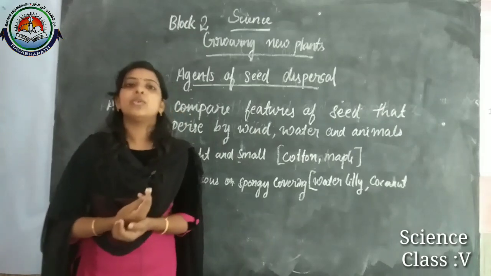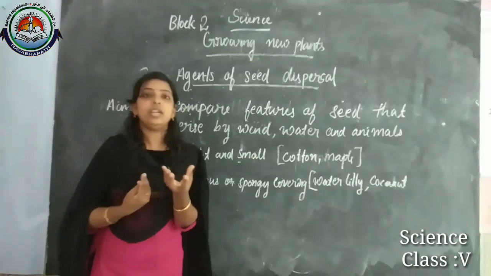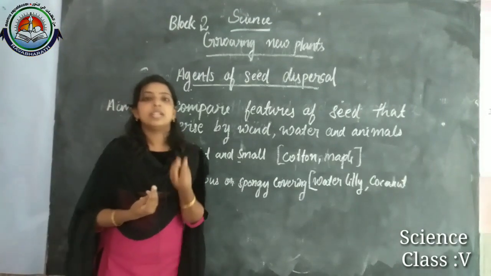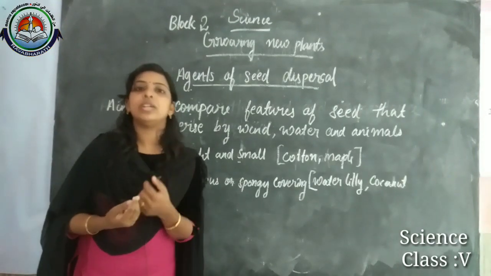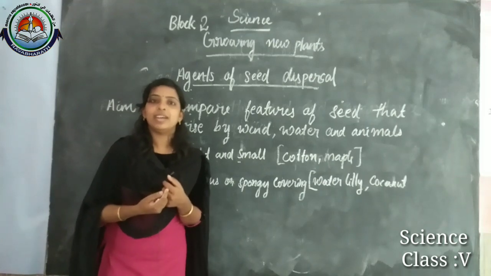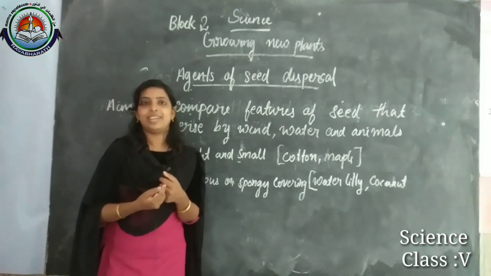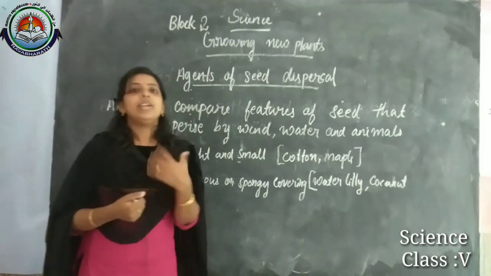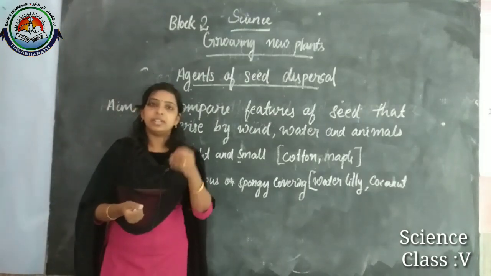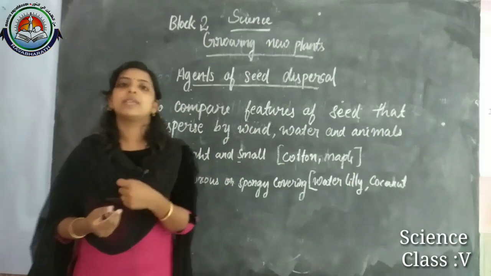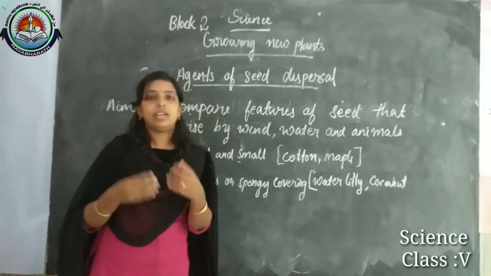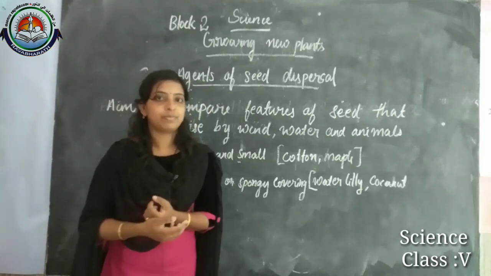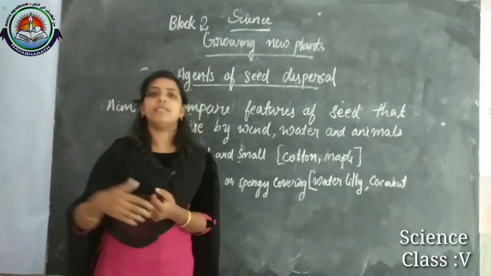The seeds of juicy fruits are eaten by animals and human beings also. When we eat a mango, we throw the seed outside, right? It works the same way here.